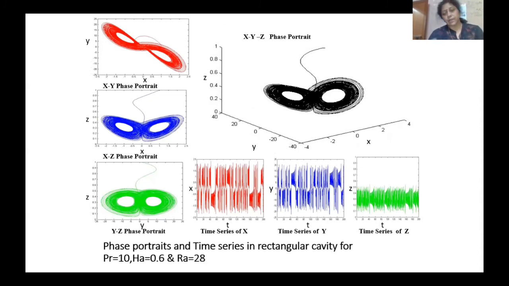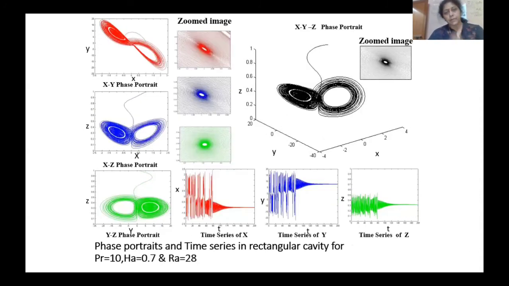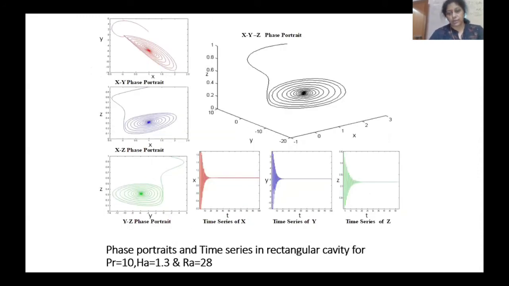This means I'm varying only the temperature. So you get a critical stage from the chaotic one, and after some time it moves towards a regular one. But if I take the Hartmann number as 1.3, it transforms completely to regular motion. This means a chaotic system transforms to a regular one if we control the temperature.